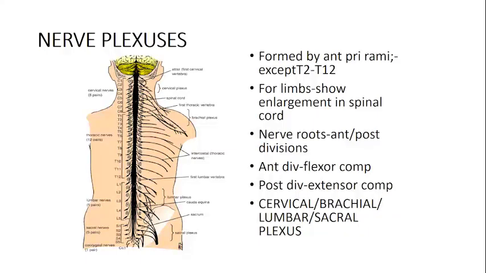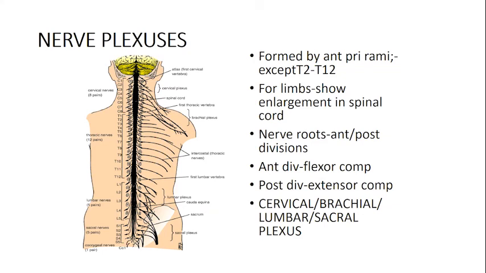This picture also shows you. So the features are we form entirely primary rami except T2 and T12. They form plexuses. And at the level where the plexuses are formed, the spinal cord has to do more function, it has to supply a larger area. There you have enlargement of the spinal cord, as you can see in this picture. Those are called spinal enlargements.